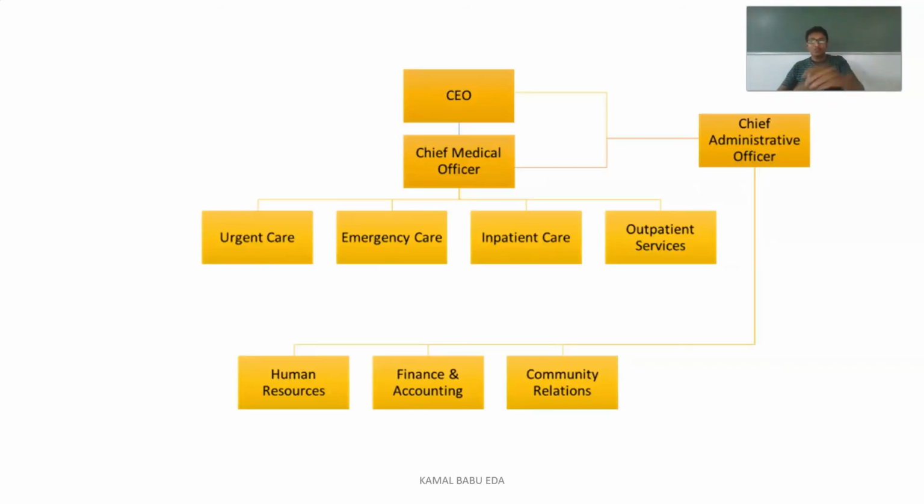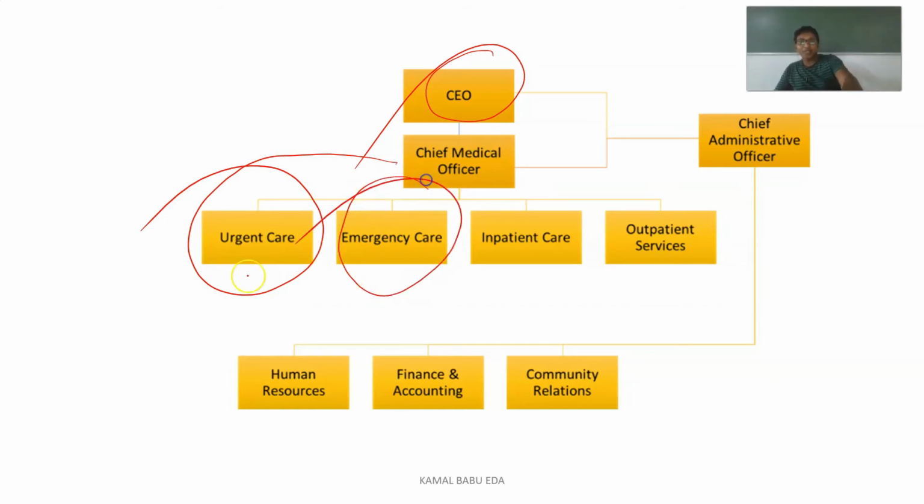I'll show you here. Who is the CEO? He is the chief executive officer, and he is in charge of the chief medical officer as well as the chief administrative officer. This chief medical officer is responsible for urgent care, emergency care, inpatient care and even outpatient services. All these things are taken care of by the chief medical officer, who reports to the chief executive officer. Then who is this chief administrative officer here?